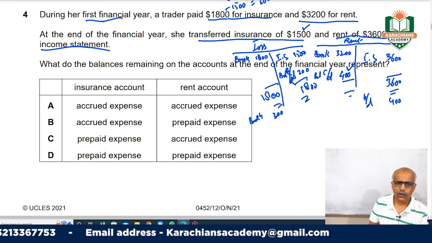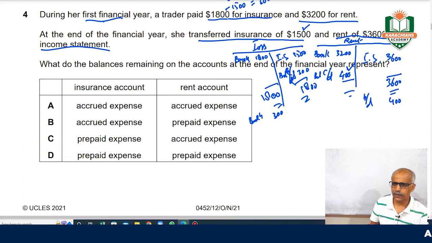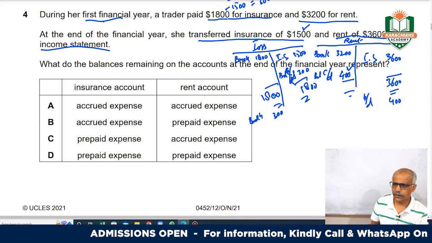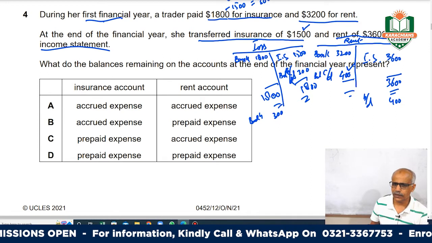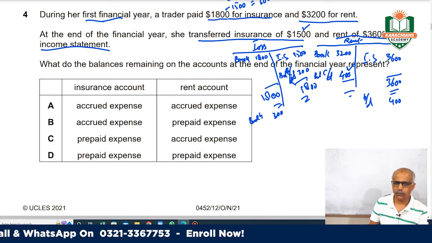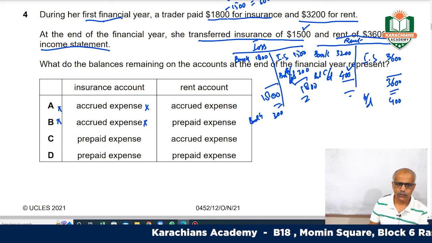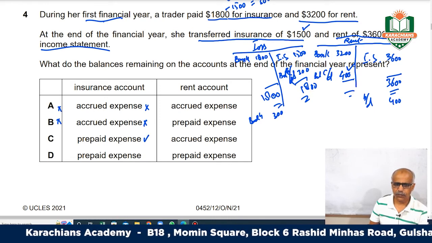What do the balances remaining on the accounts at the end of the financial year show? Very much clear. On insurance, on the debit side, you will have 300. This is prepaid expense, and there will be an outstanding of 400. So if you see the accrued insurance expense account, accrued, no, this will be a prepaid one. Prepaid, yes.